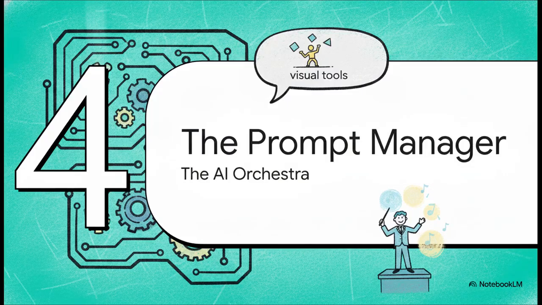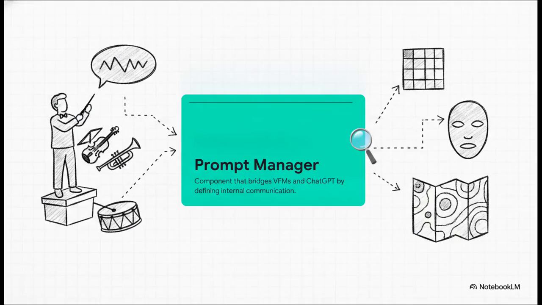Moving on to Section 4, the prompt manager. This is the secret sauce orchestrating the AI orchestra. You can really think of the prompt manager as a bilingual conductor for this entire setup. See, ChatGPT speaks text. The visual models, they speak in pixels, depth maps, and masks. They absolutely cannot understand each other naturally. So the prompt manager sits right in the middle, bridging the gap.